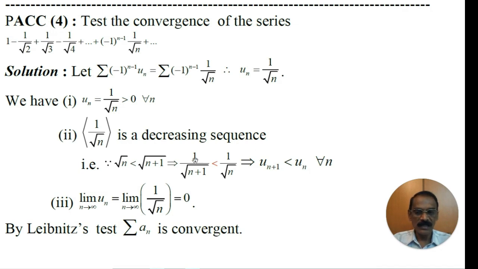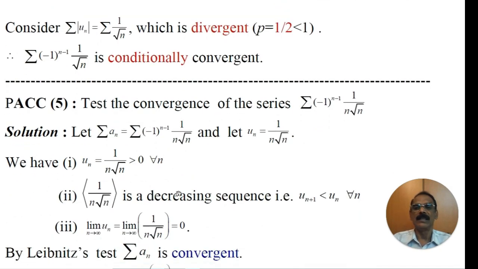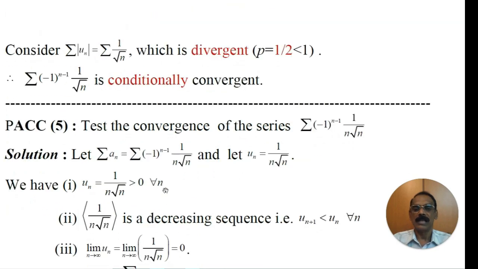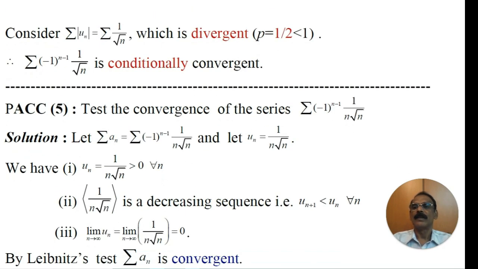The third condition of Leibniz test is the limit of uₙ as n tends to infinity. If we take the limit of 1 by root n as n tends to infinity, it becomes 0. Thus, all the three conditions of Leibniz test are satisfied, and hence the given series is convergent.